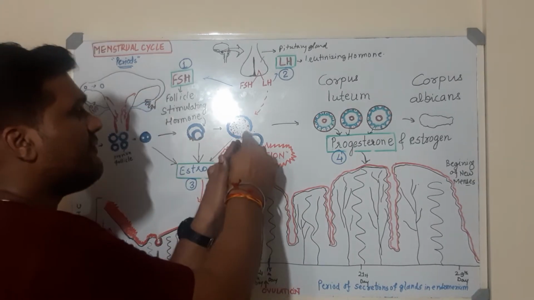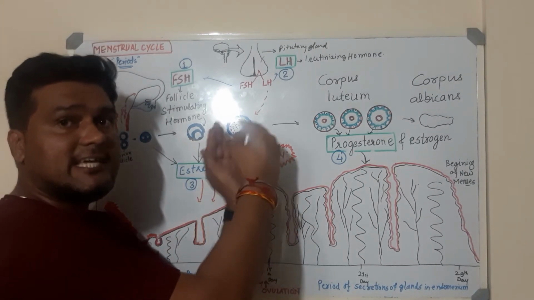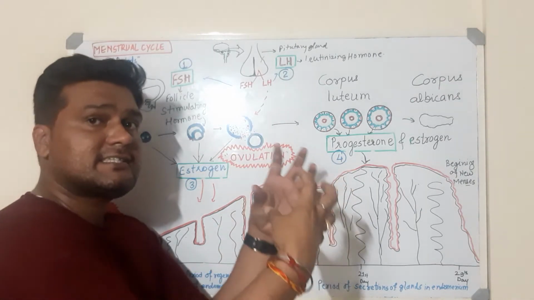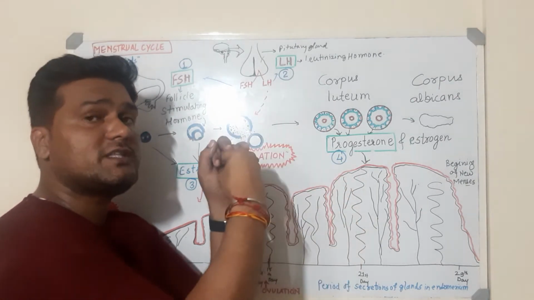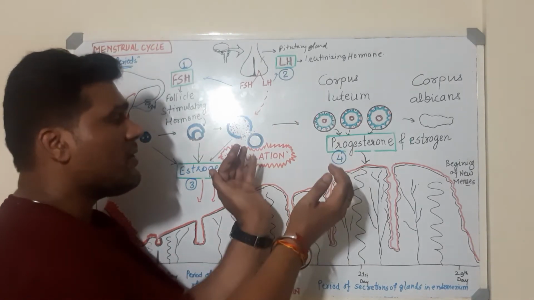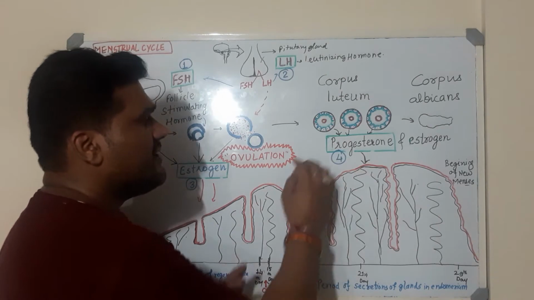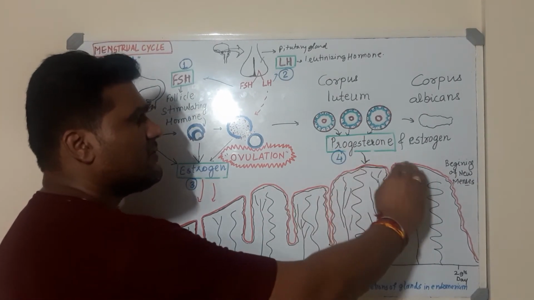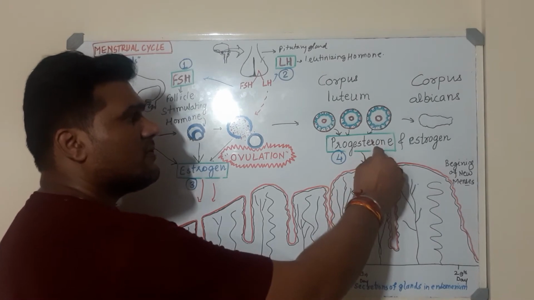What happens if this egg which is released is fertilized? If this oocyte is released and if it is fertilized, that is, if this female gamete is fused with the male gamete, there would be formation of zygote, and zygote will form the embryo. So the embryo will come and attach over here. This is the uterus lining. So this is the development of the uterus that takes place under the control of this progesterone.